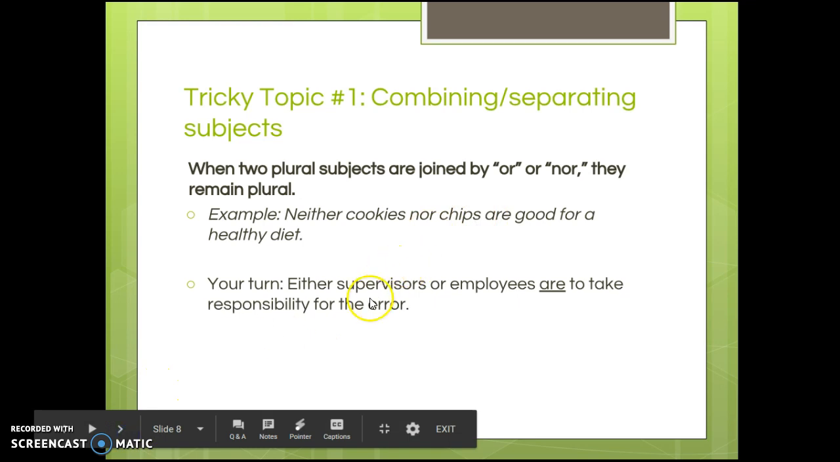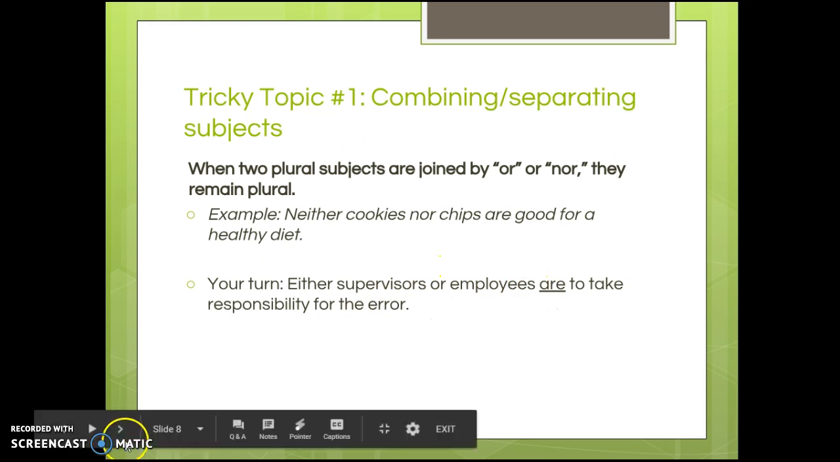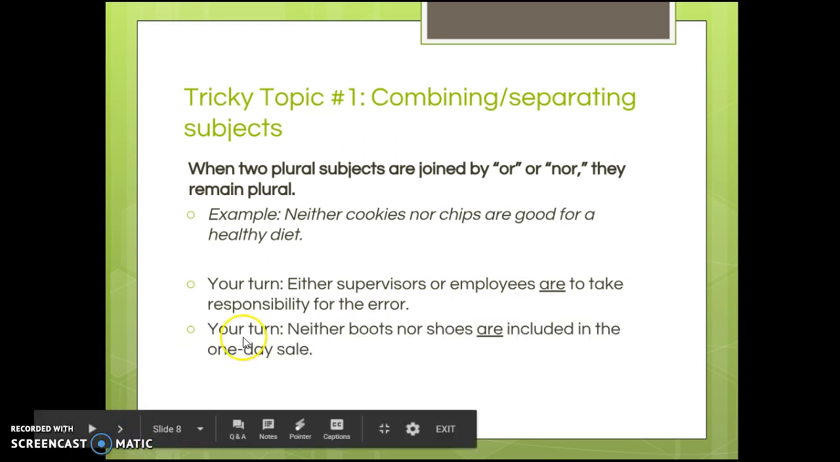So for the first one, you would say either supervisors or employees are to take responsible for the error. The second one, neither boots nor shoes are included in the one-day sale. So again, you've got these plural subjects joined by neither nor, either or. You just want to make sure that you have the plural verb there.